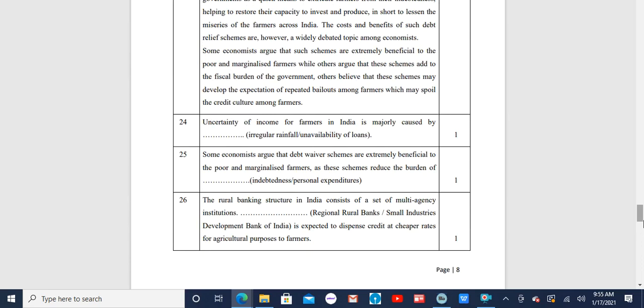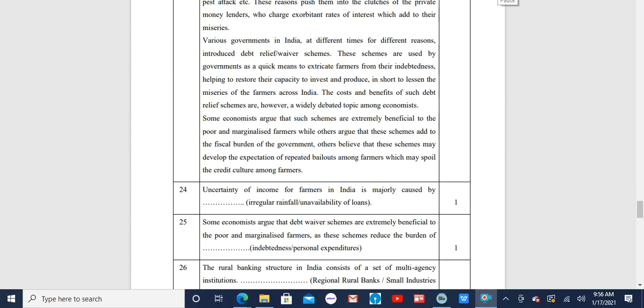Let us read the second part of this paragraph, children. Various governments in India at different times for different reasons introduced debt relief waiver schemes.